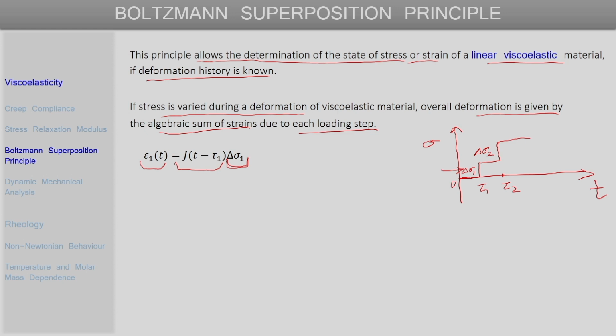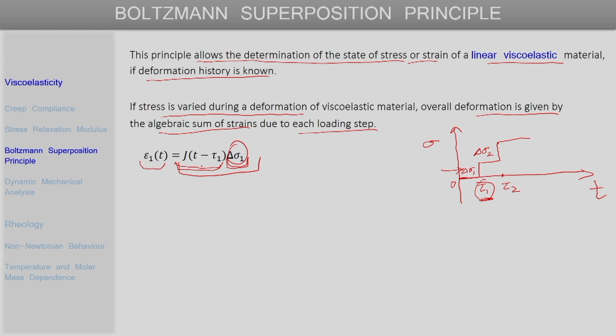That gives us the strain at any time t after tau 1, because this is the time at which the stress delta sigma 1 is applied. So, at any time t after time tau 1, the strain due to this particular stress delta sigma 1 is given by this expression.